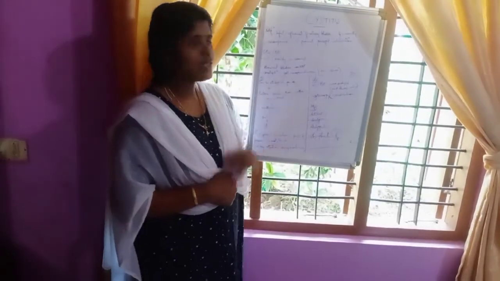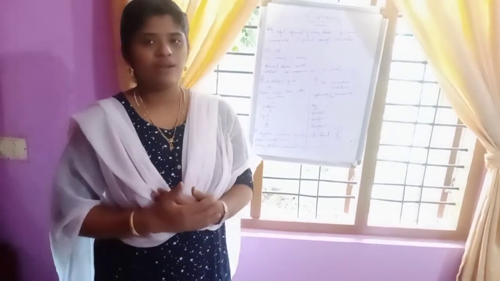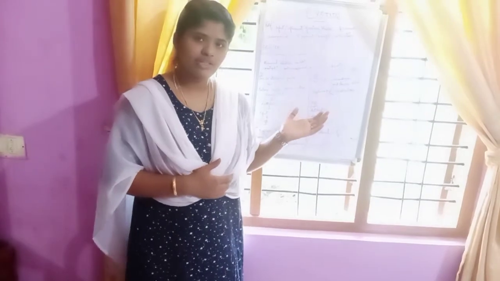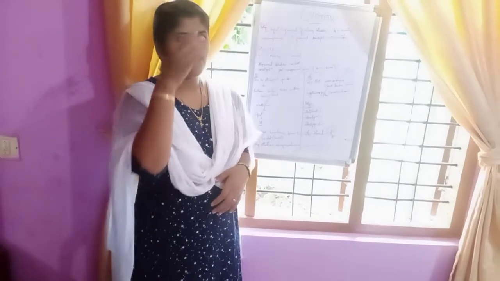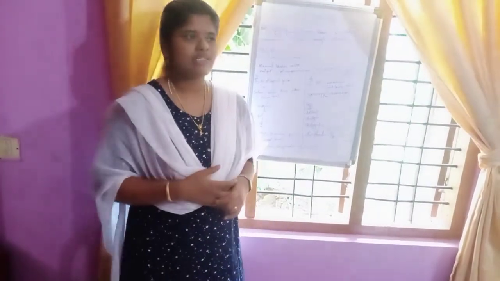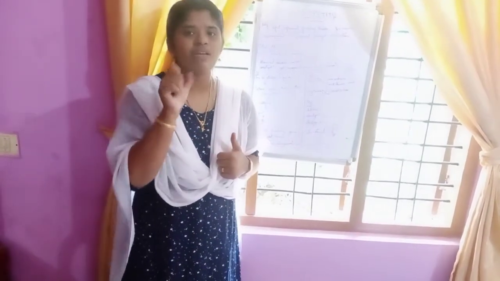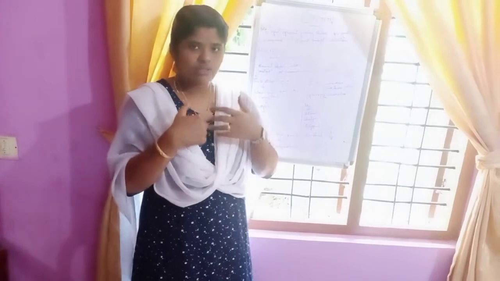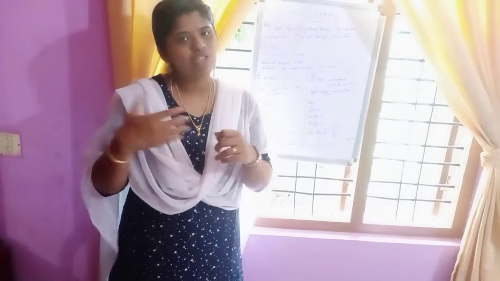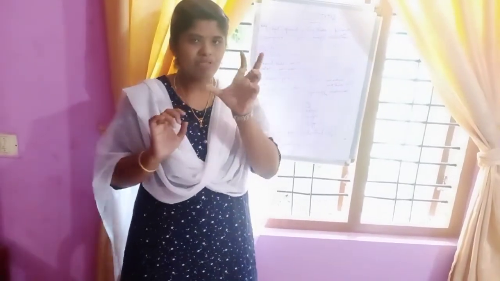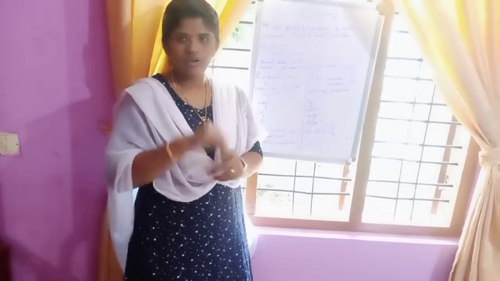Next one is diagnostic evaluation. If a person is having cystitis, what diagnostic evaluation can we do? We will have a thorough history collection and a thorough physical examination. Now, we will be collecting the urine, urine analysis. We ask the patient to collect a midstream urine. When the person is urinating, the first urine we ask them to leave, the middle urine we ask them to collect, and the last urine we ask them to leave. The midstream urine will give the exact amount of bacteria or infection present.